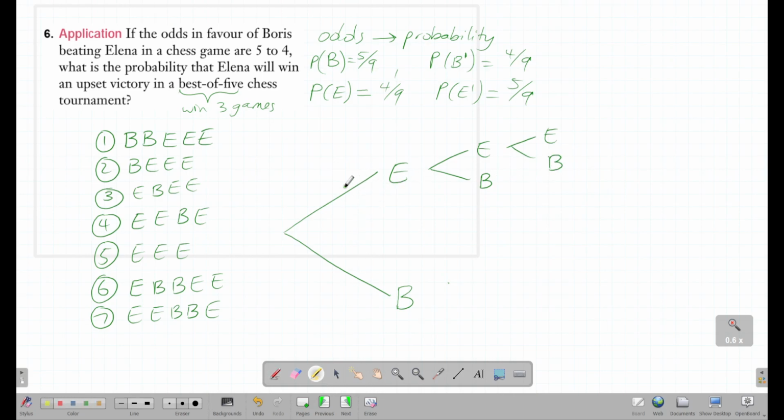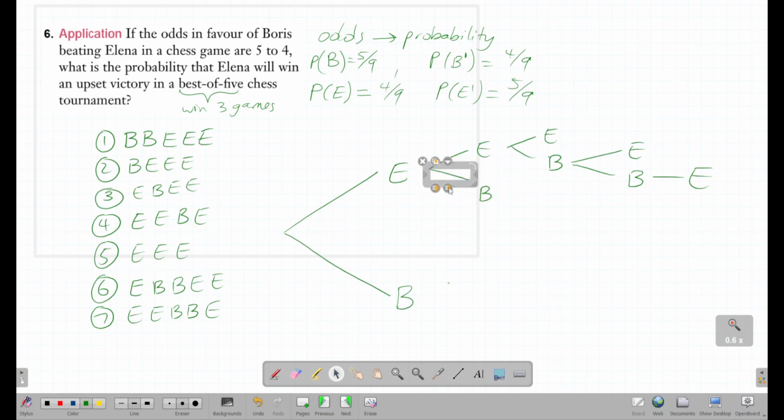So this topmost path is already our 5th scenario, so we're good there. If Elena wins the first 2, then we have Boris wins the next one. Here we could have Elena wins, and then Boris wins, and then finally Elena wins. For this path, we're going to stop here because we already have Elena winning 3 times, so there's no need to go any further. What else do we need?